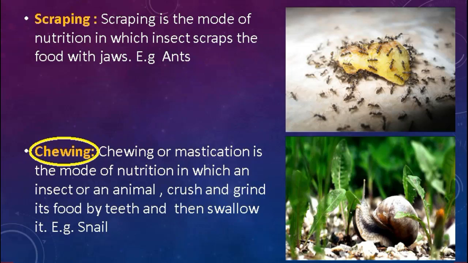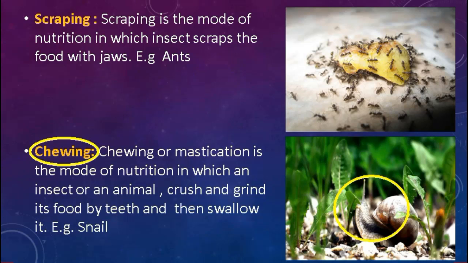Students, this method of feeding is also known as mastication. It is that mode of feeding in which creatures first crush and grind their food item with the help of teeth into absorbable form and then swallow it. For example, like a snail. Students, a snail first crushes and grinds grasses into the simplest form and then consumes it.